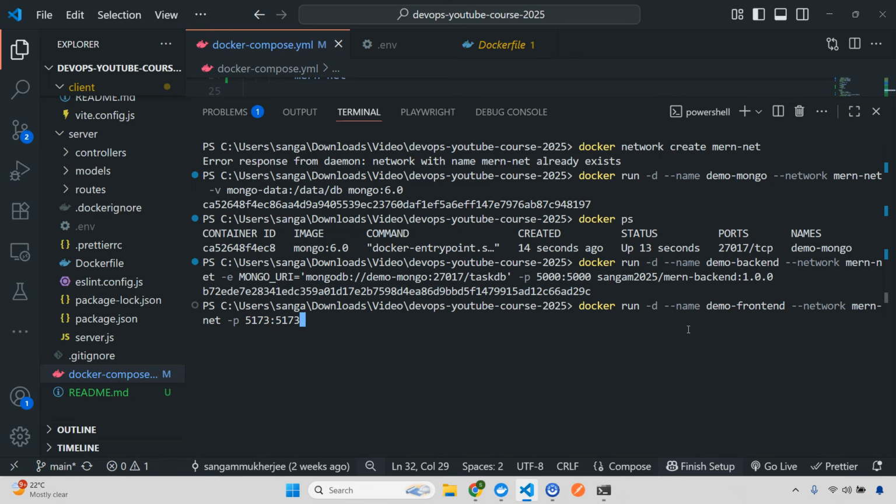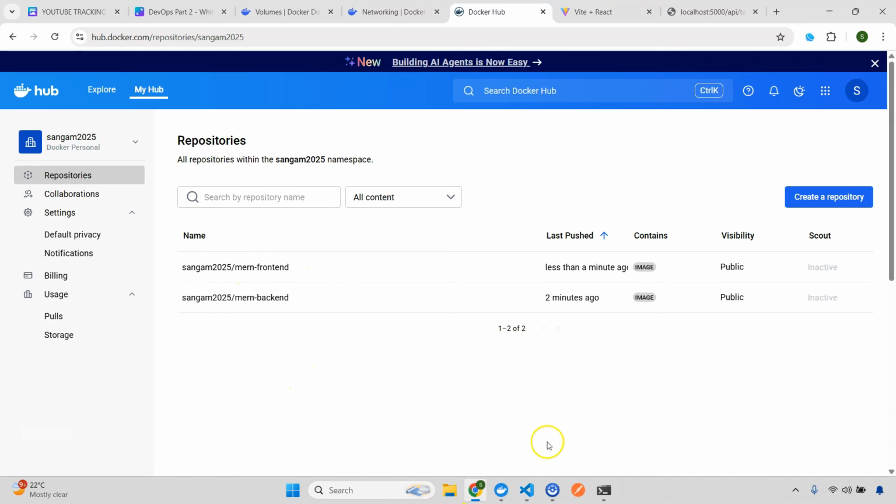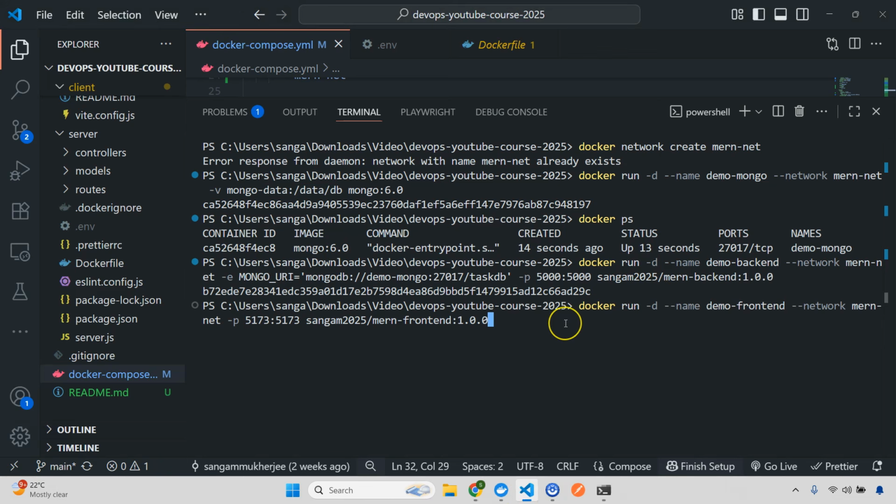5173:5173, right? And then I'm going to give this one as Sangam2025/, what I need to do, I need to do mern-frontend, right? Because I'm running the front end one, and I need to give the version, which is 1.0.0. Now again, this is nothing but these two images that we have created. That's it. Enter, and this is done.